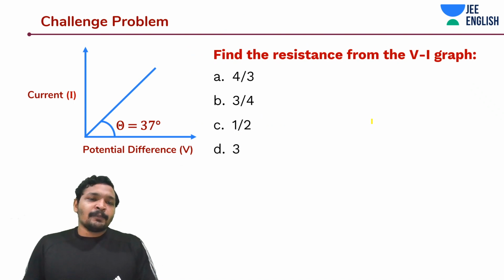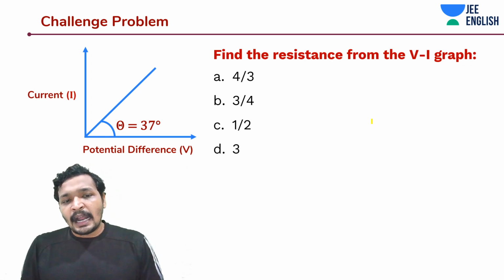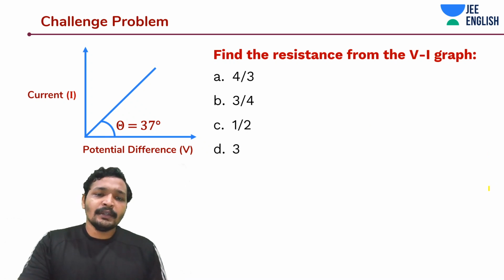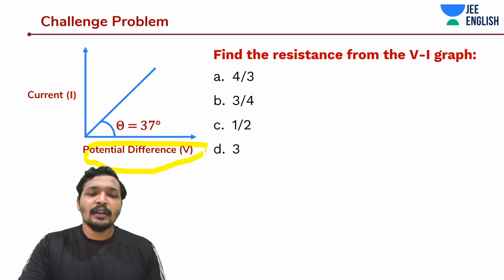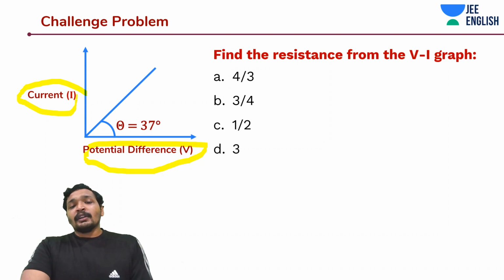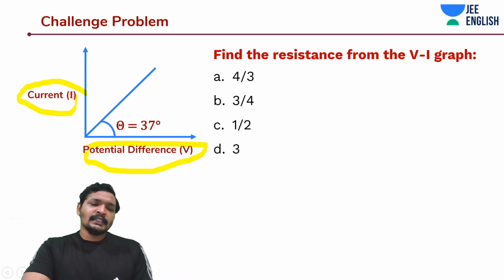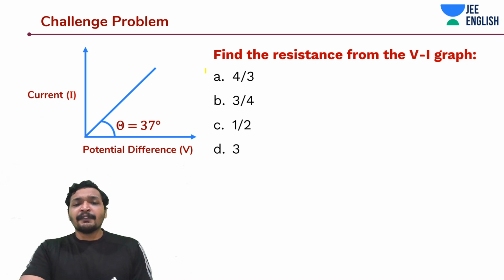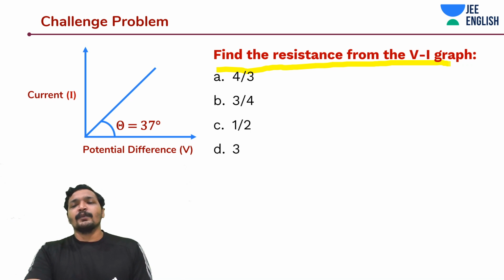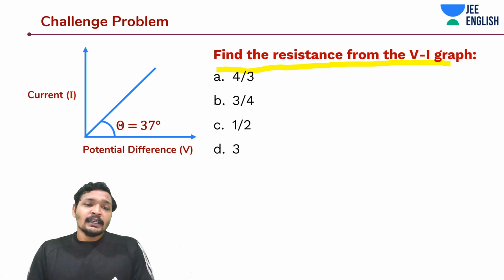Now this is an awesome challenge problem, guys. Here a graph is given to you, where potential is plotted on the x-axis and current is plotted on the y-axis. Something has been changed a bit. Come on guys, I need the answer now. Find the resistance from the VI graph. Students, it's very, very easy. Just the graph has been given in a very counterintuitive way.